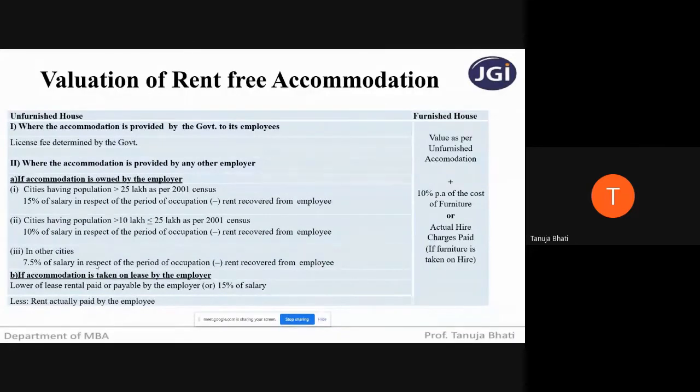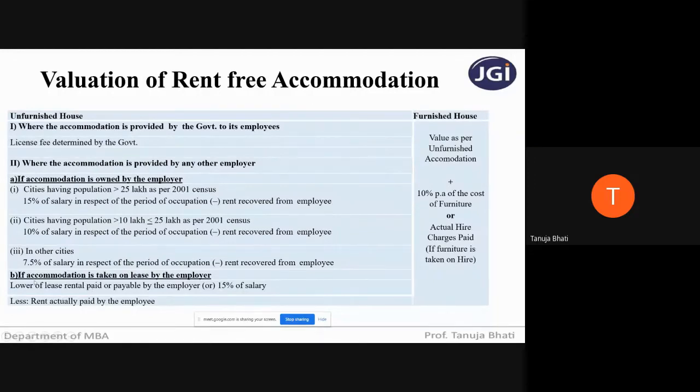So only for the purpose of rent-free accommodation, salary means basic salary, dearness allowance if it qualifies for retirement benefit, commission of any type, plus your bonus, plus your fees, plus your taxable allowances. So in short, salary for the purpose of rent-free accommodation will mean everything except your perquisites.